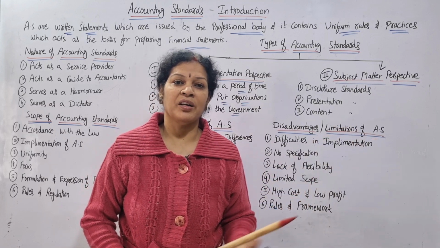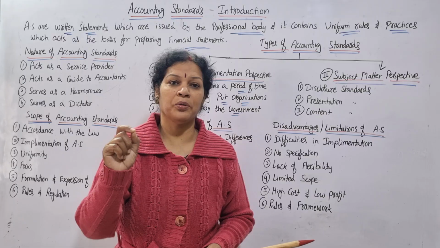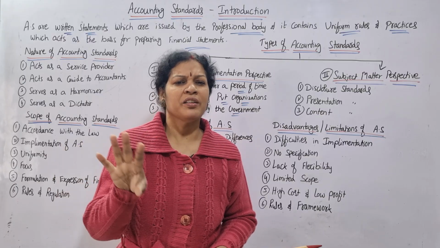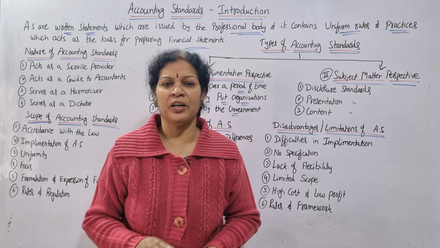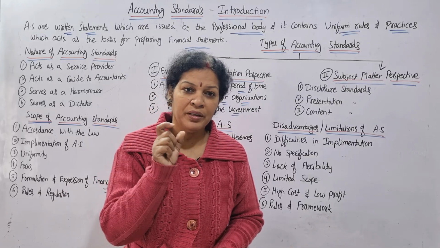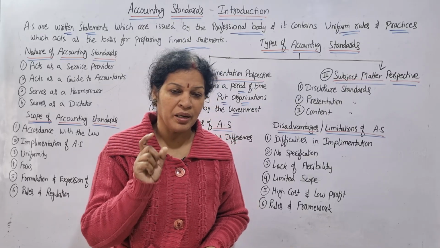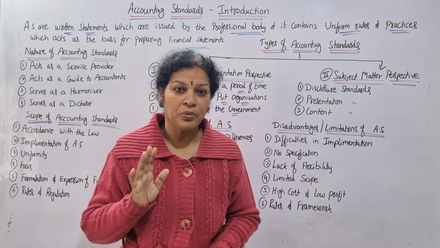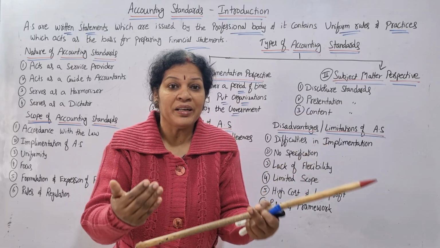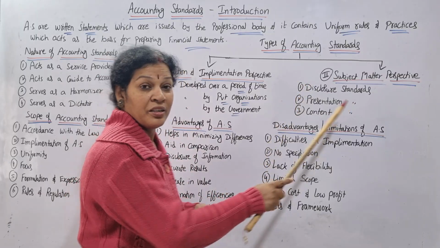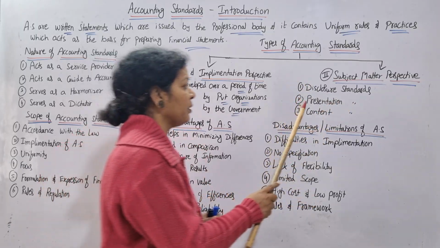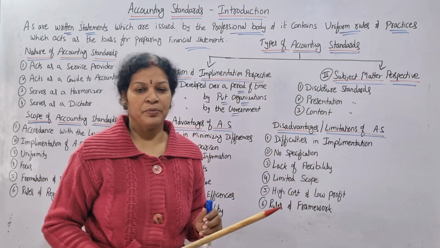There are some numbers, accounting standard 1, accounting standard 2, 10, 20. Some numbers are missing, meaning deleted or some alteration has been done. Anyhow, for every rule and regulation we have some number, and that is what we are following. That's what we are disclosing. So that is why we call it disclosure standards. The second one is presentation standards.